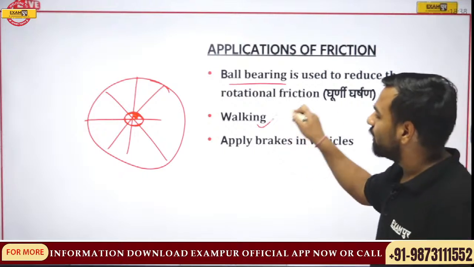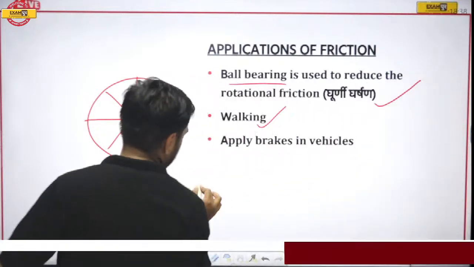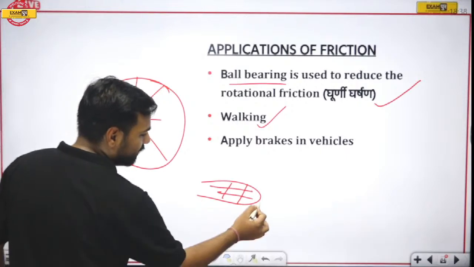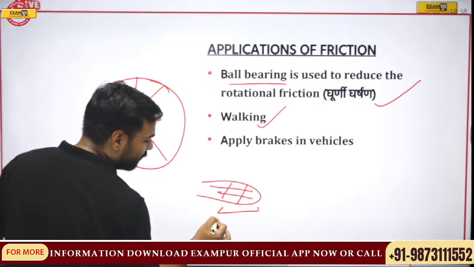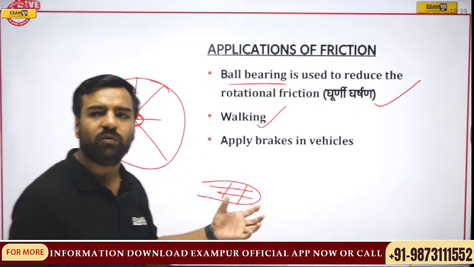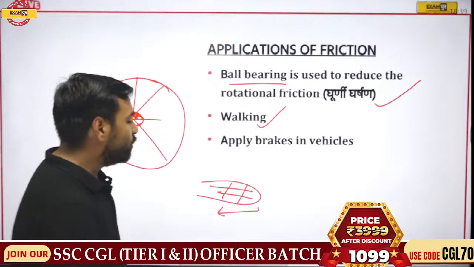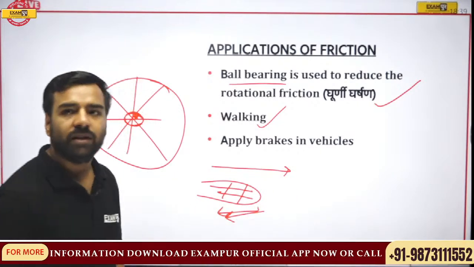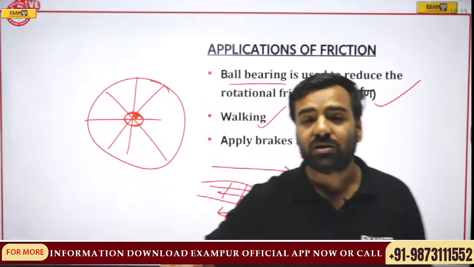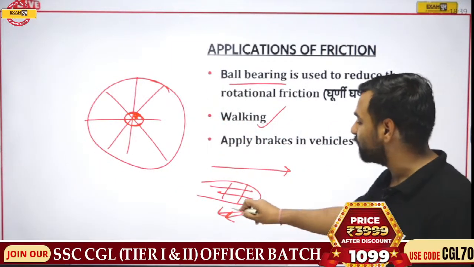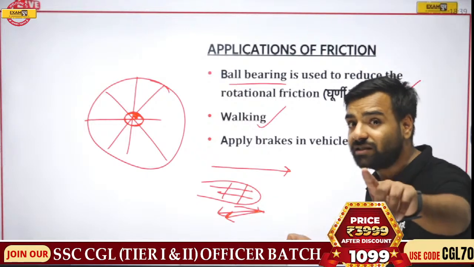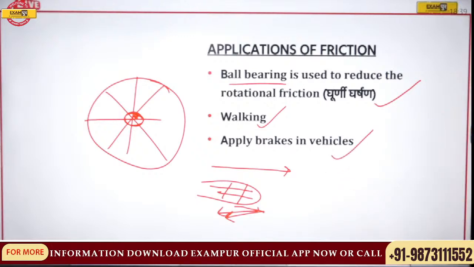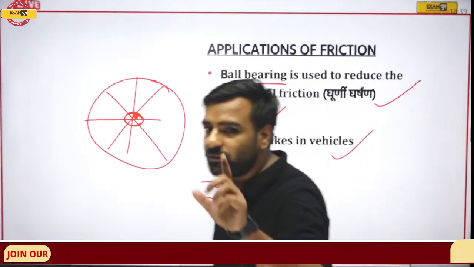Then for walking, whenever we walk, if I talk about this as a shoe, when we are putting our shoe down, this means we are trying to put force in the backward direction. Whenever you try to move, try this: you will actually push your foot backward so that you can move forward. This is the condition because of which you are able to walk. If this surface were slippery in nature, as we have just discussed, you could not walk. Apart from that, applying brakes in vehicles, all these are examples of friction.